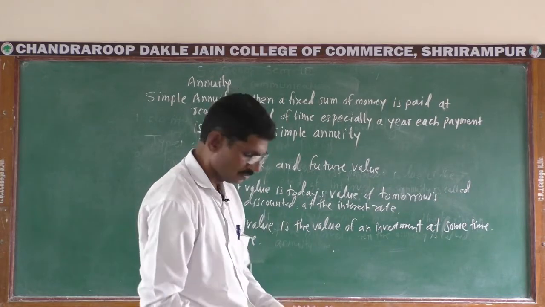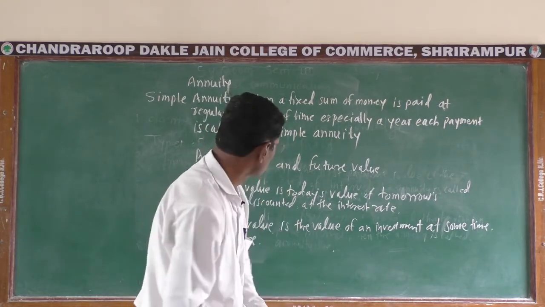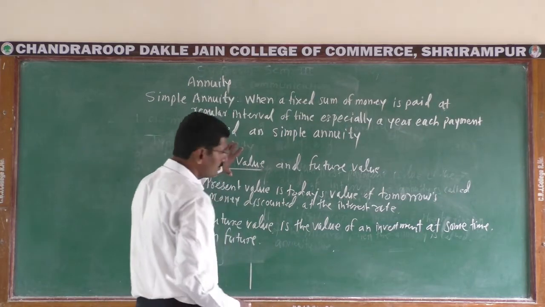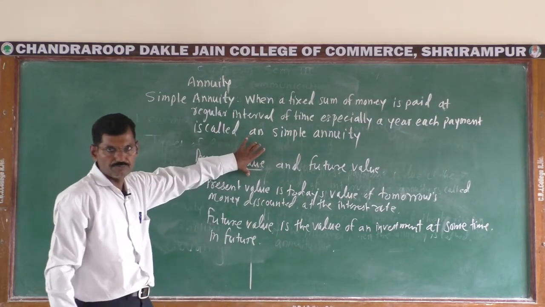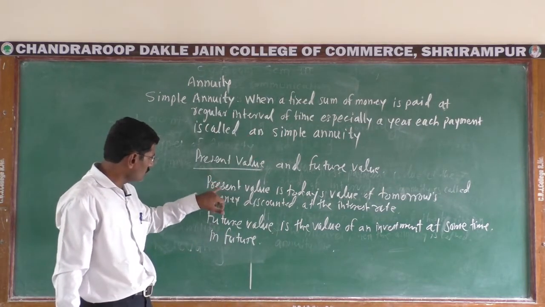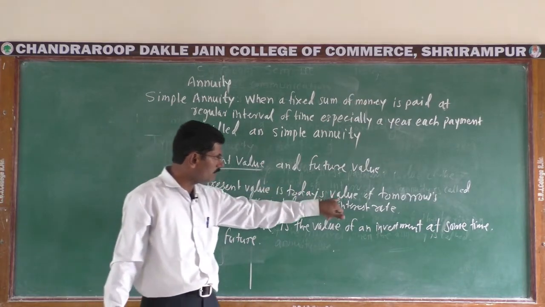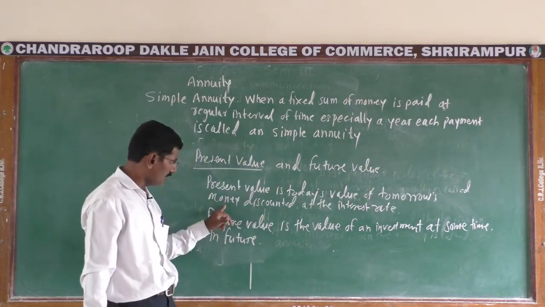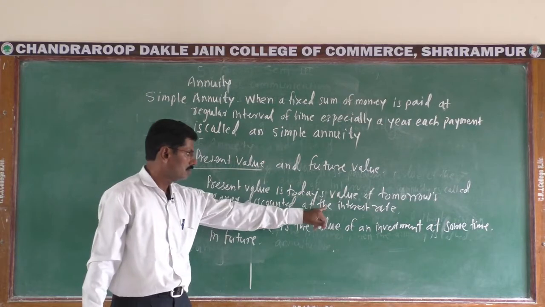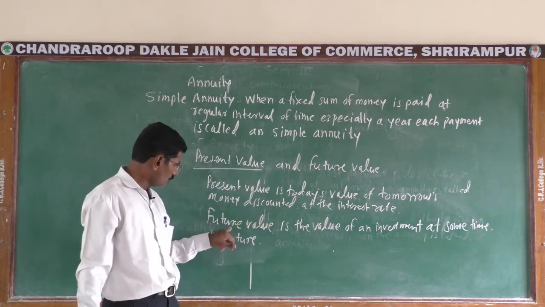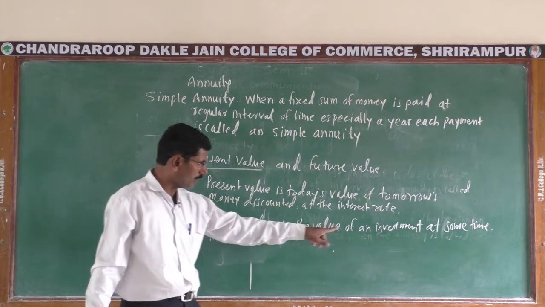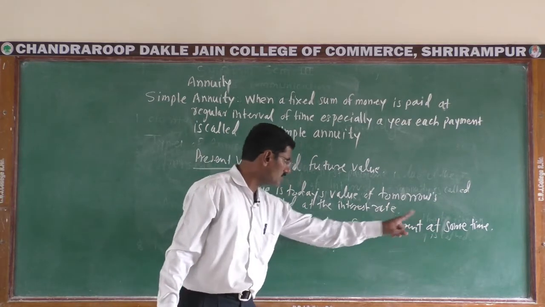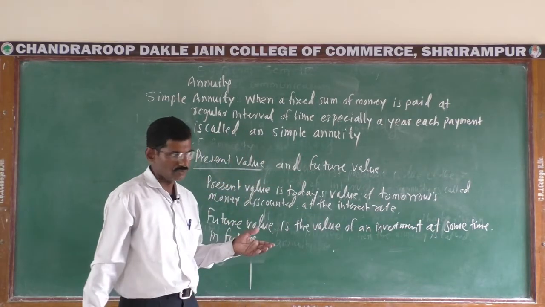Here the concept, present value and future value. Present value means the today's value of tomorrow's money discounted at the interest rate, or future value is the value of an investment at some time in future.